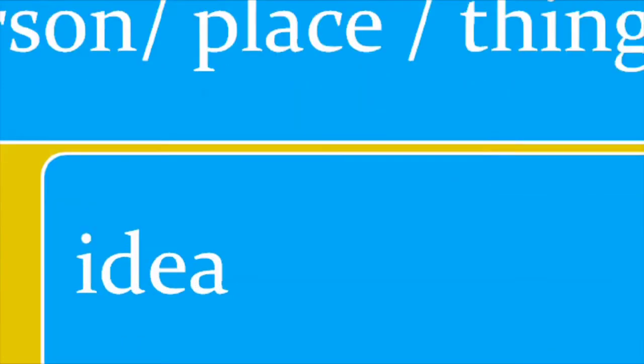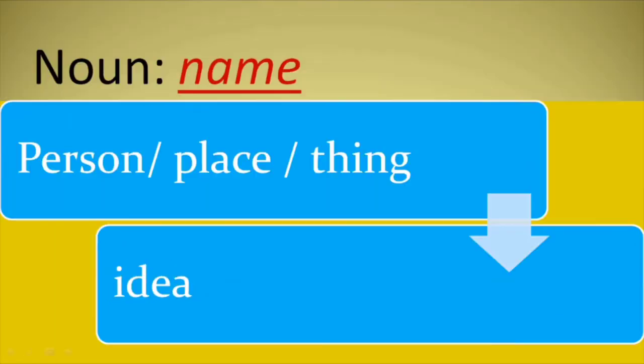Then we move to the second block where idea has been written. We have feelings, we have emotions, and we have given names to these feelings and emotions like happiness, boredom, sadness. Then we have given names to some thoughts which do not exist physically, but they only exist in our minds, like truth, lie, honesty. These words, these ideas and such things, they are also in the category of a noun.